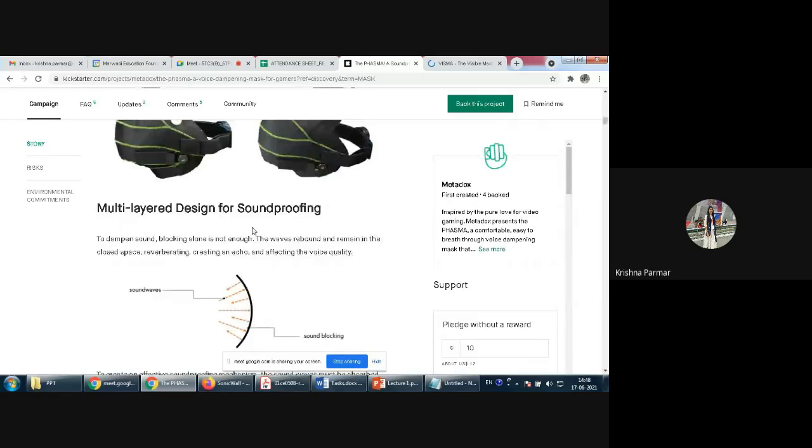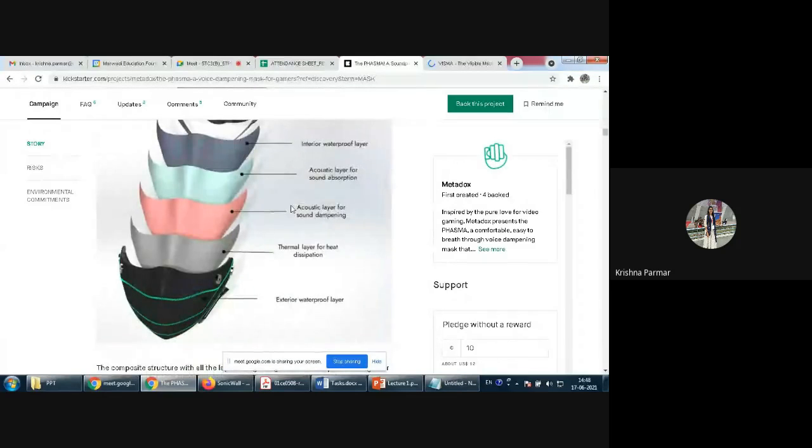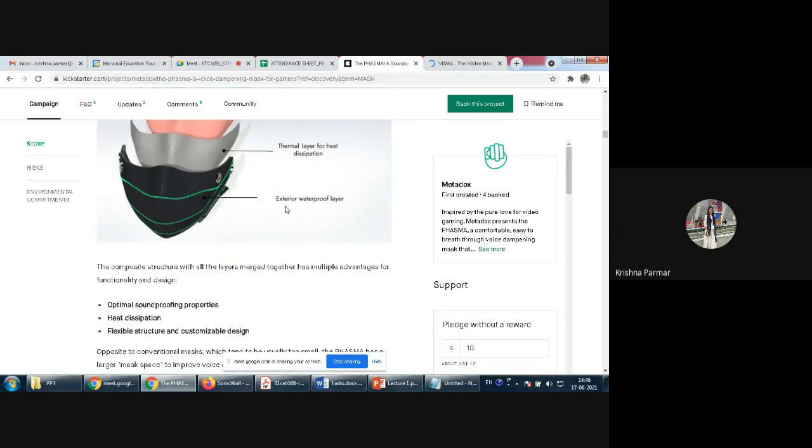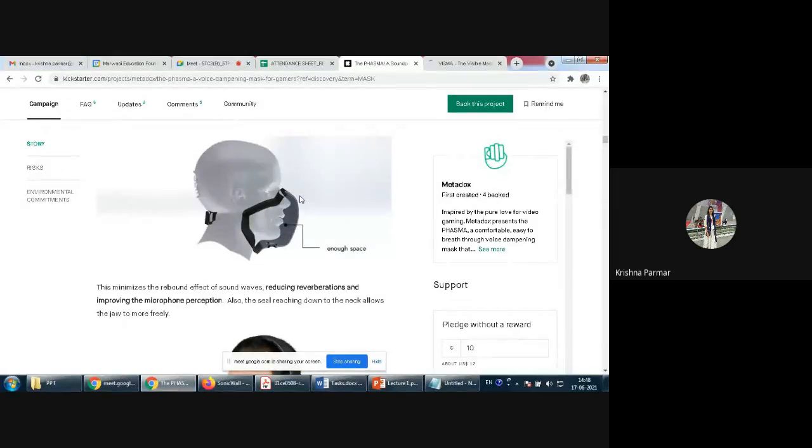What they do here is this particular mask is more and more used for gaming purposes. Now everybody is using PUBG. Right now I am also continuously speaking. At that time, if I am wearing the mask, you cannot hear me properly. So this particular mask is specifically made for gaming purposes. You don't have to wear it on your ear. You can just